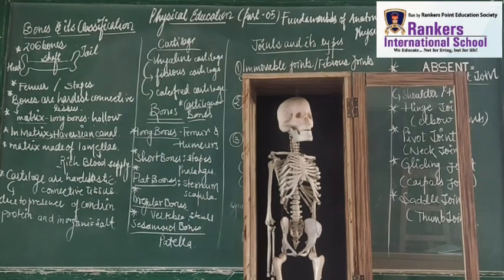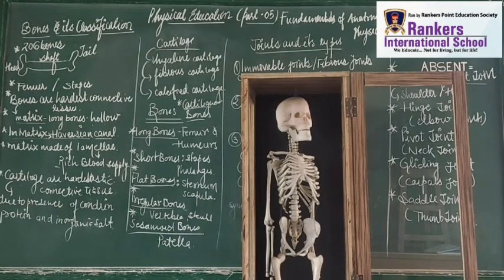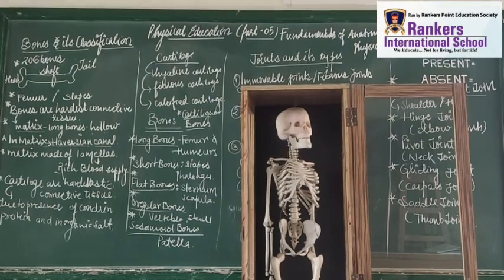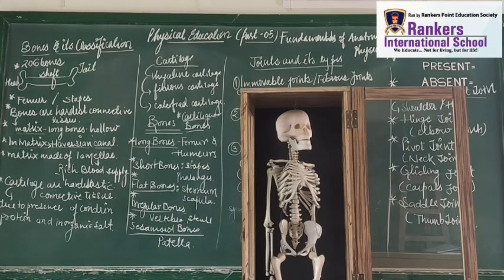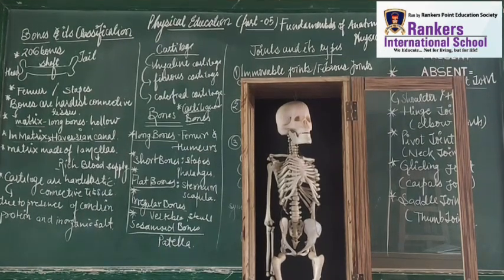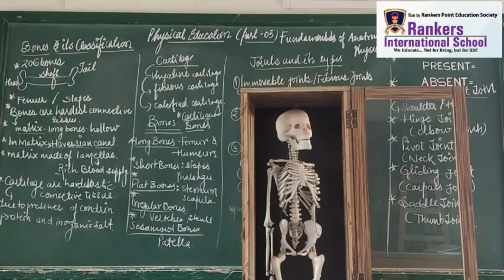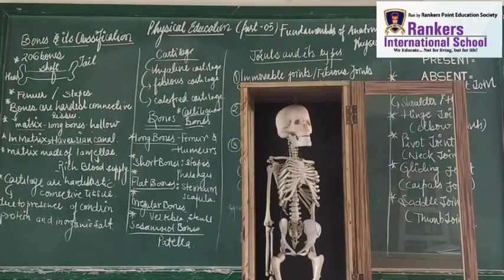Got it? Okay, students, the next thing that we need to keep in mind is the presence of chondrin. What does cartilage have? Cartilage has chondrin.